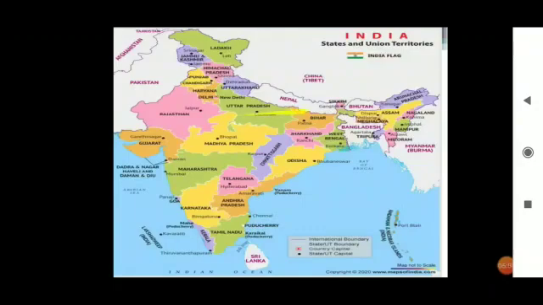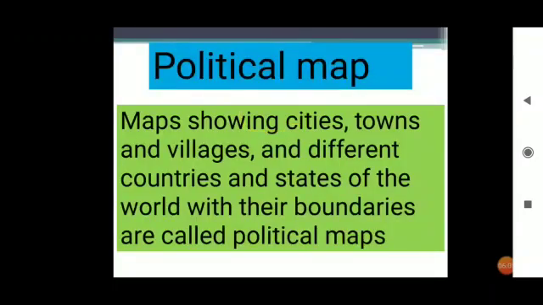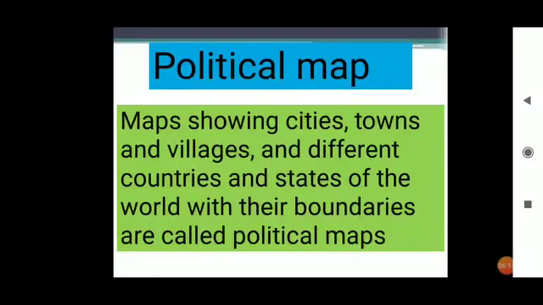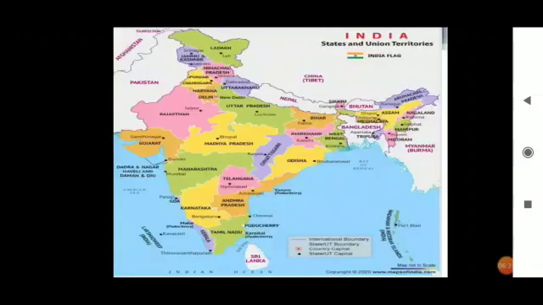See here in UP where we are living, okay, so Lucknow, here Madhya Pradesh, Rajasthan, Maharashtra, okay. So all the cities, towns and villages and different countries and states of the world with their boundaries we can see in the political map, okay.